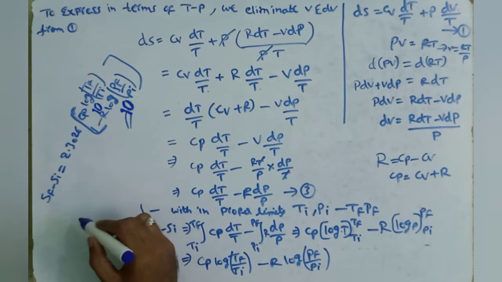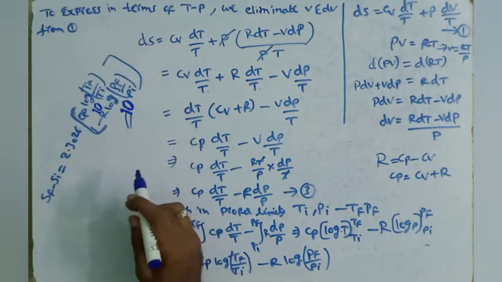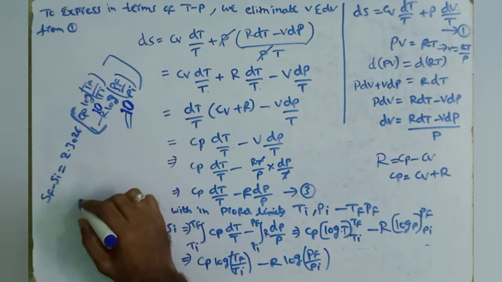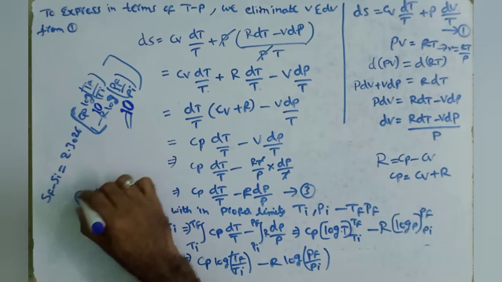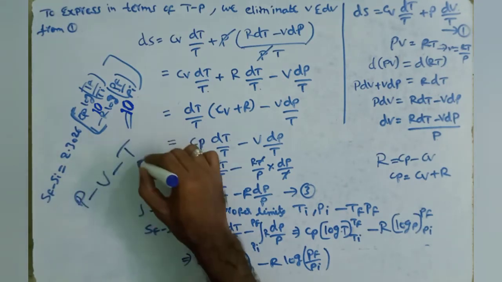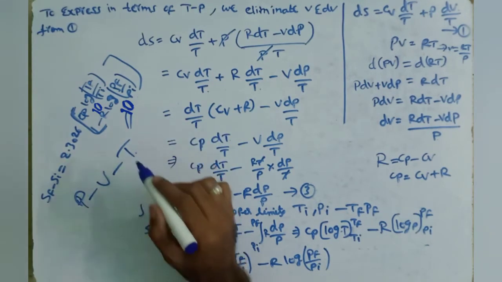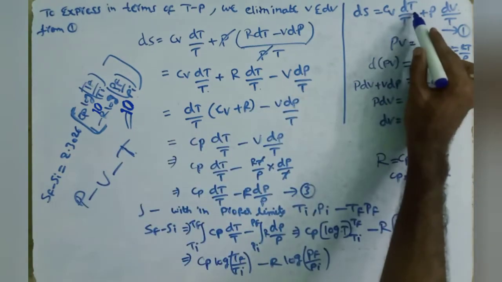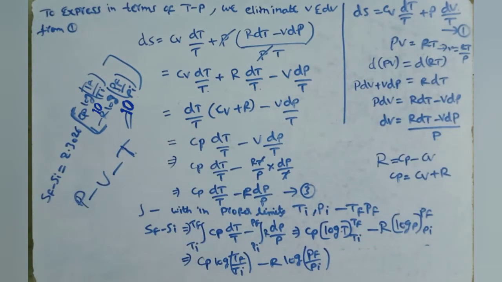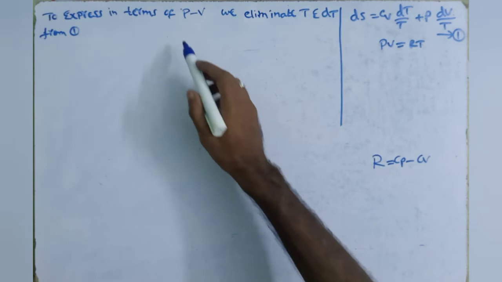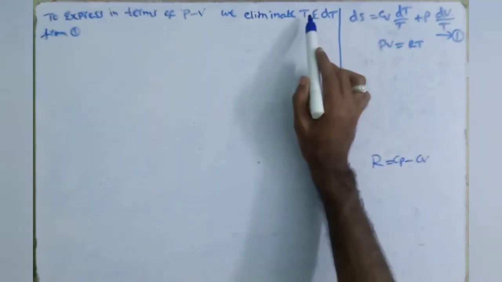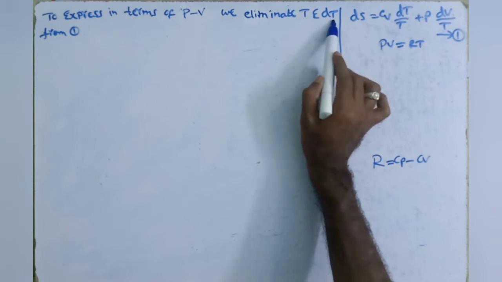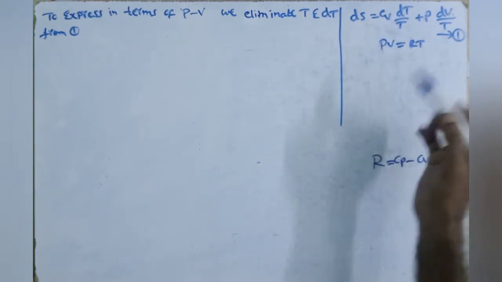So now we have to express this equation in terms of pressure and volume. We eliminate the temperature terms, T and dT, in this equation by using the ideal gas equation.